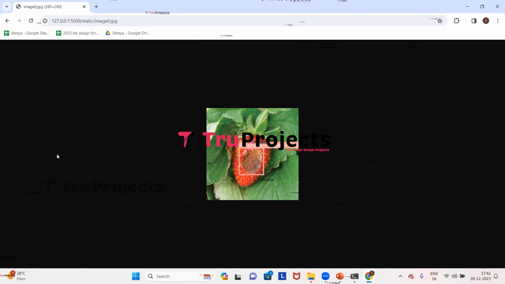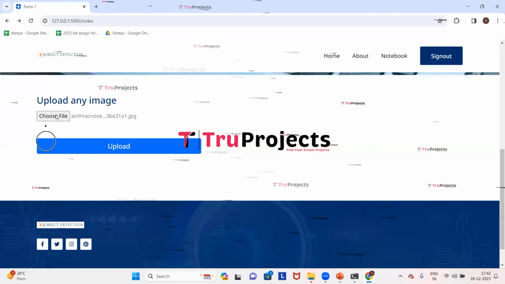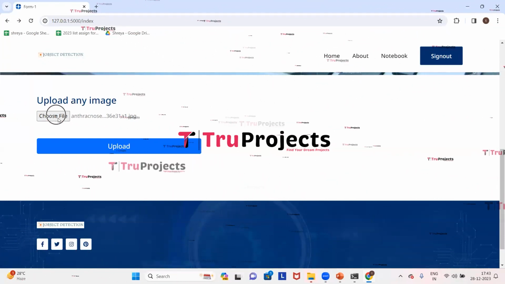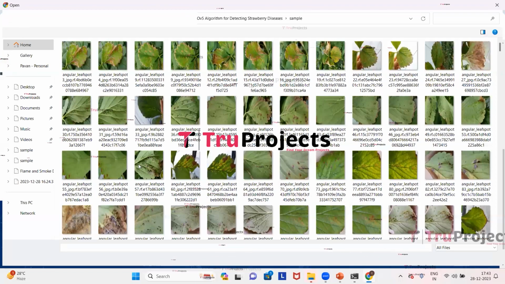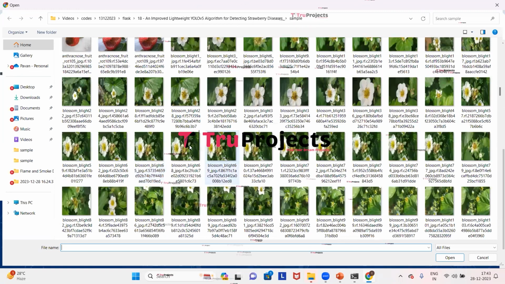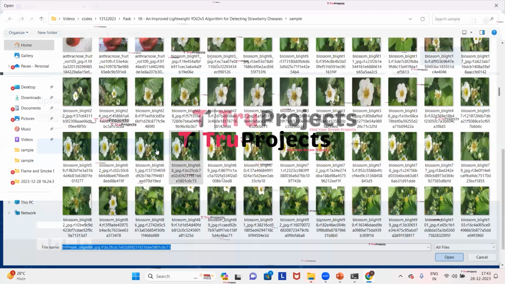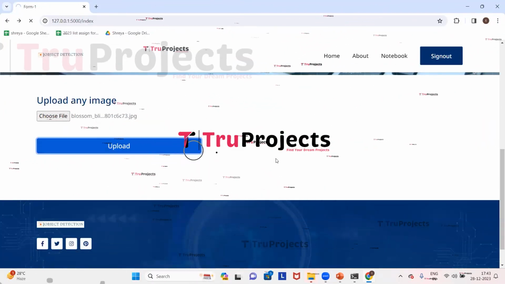Now we will upload one more image. Click on back arrow. Click on choose file. This time I'll upload this image. Now click on open. And now click on upload. Here we can see that the application has detected the disease and it has drawn a bounding box around it, and it has classified the disease as blossom blight with the 0.97 probability score.